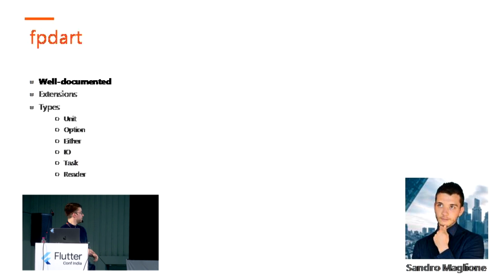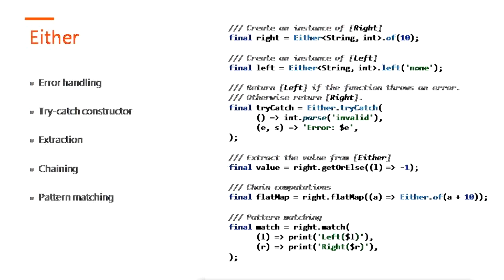We will talk mainly about the Either type. Basically, we can replace our result objects with Either later on. Either has two sides: the right side for success cases and the left side for failure cases.